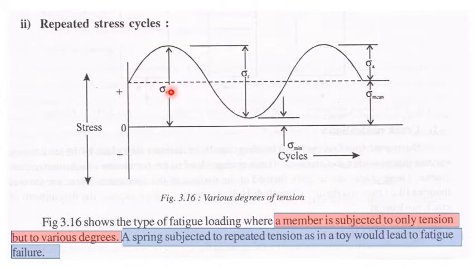Here it can occur only in the positive or only in the negative, and all these values keep changing. If it goes to 10, it may come to a minimum of 2, then again go to 10, again come to 2. So the range changes between 10 and 2.